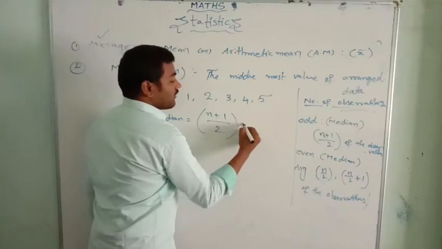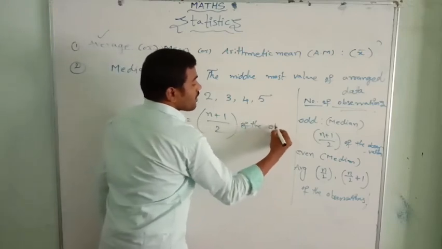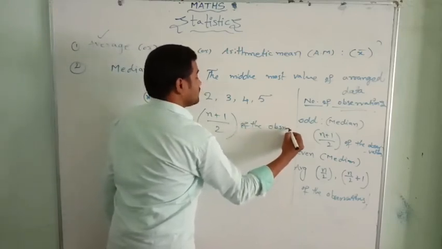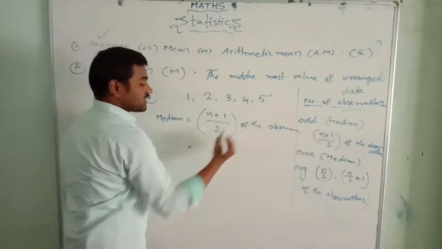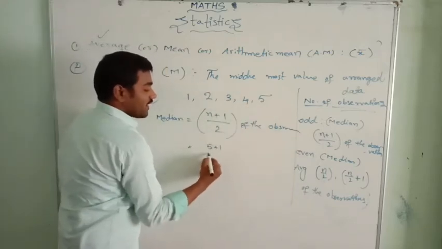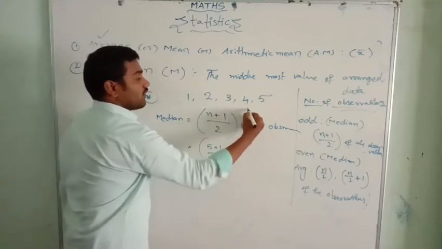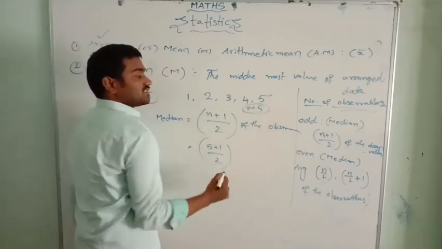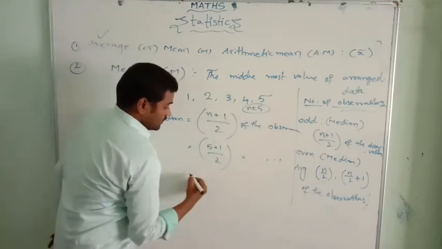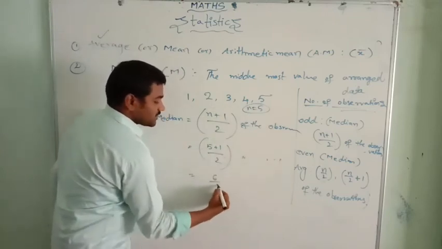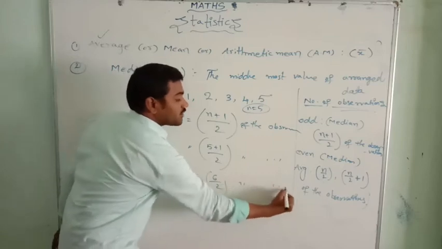N plus 1 by 2 of the observations. N is the number of observations. The number of observations is 5. 5 plus 1 by 2. Here the n value is 5 because 5 observations are there. Then 5 plus 1 is 6. 6 by 2 of the observations.